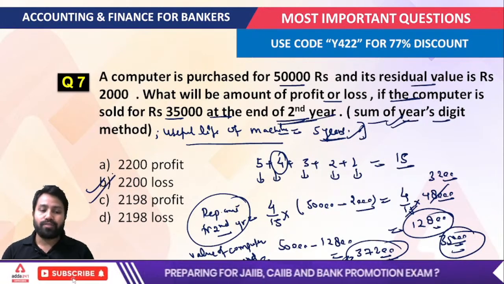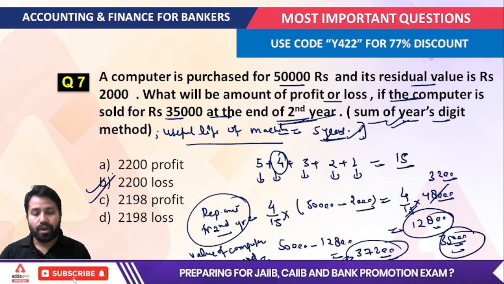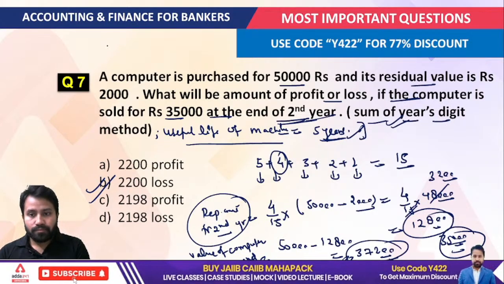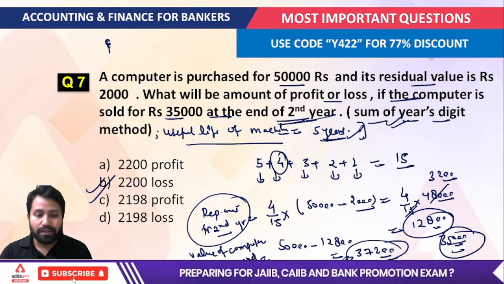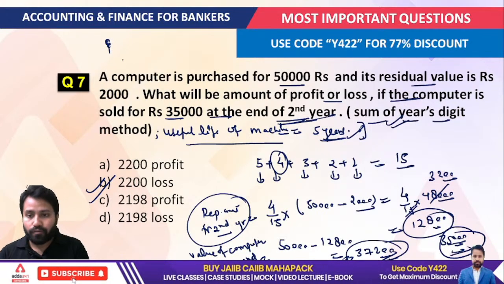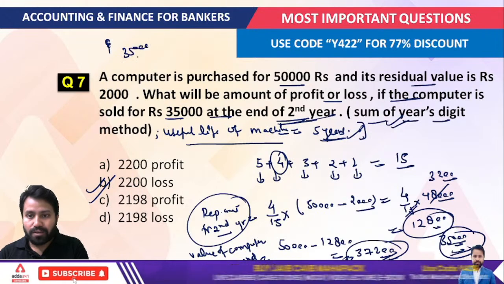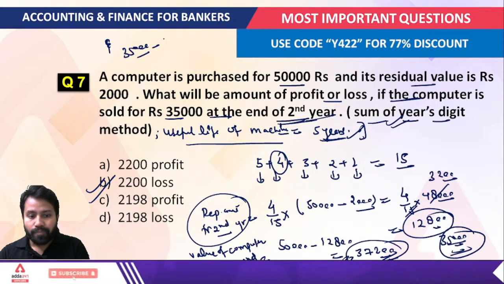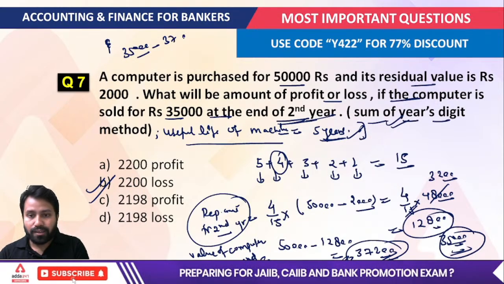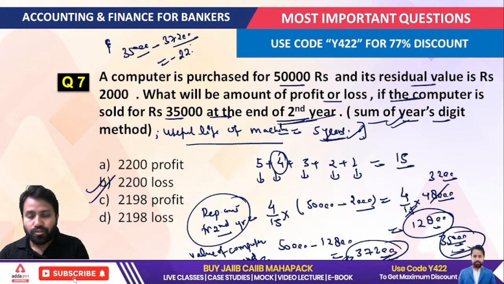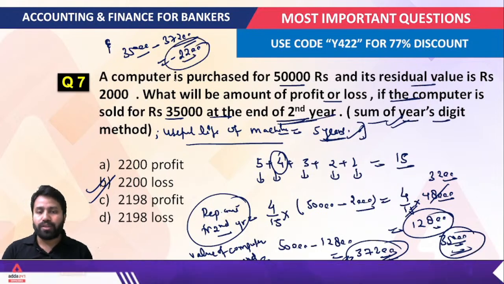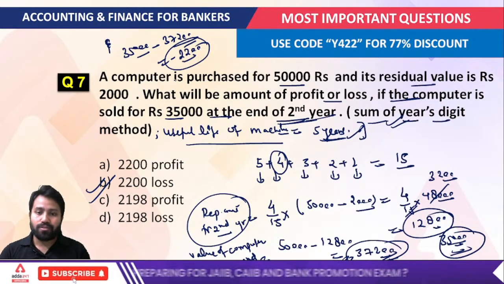That is the correct answer of the second part. Right? So here you can understand your real value of the computer is 37,200, while your selling price is 35,000. So if we write here sale minus purchase cost, that is 35,000 minus 37,200, this would become minus 2,200. This is considered as a loss for the company.